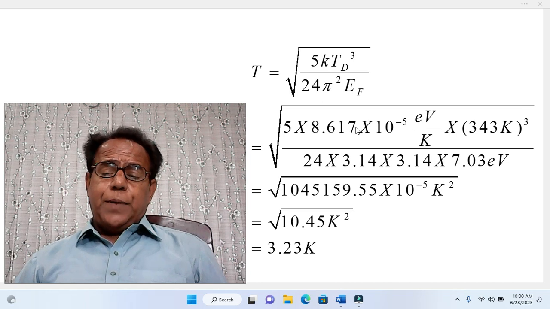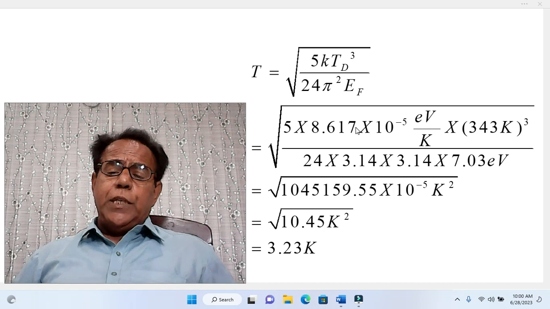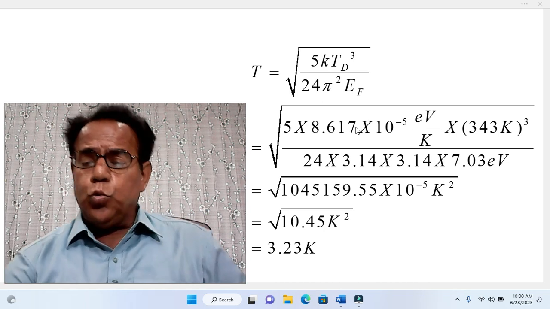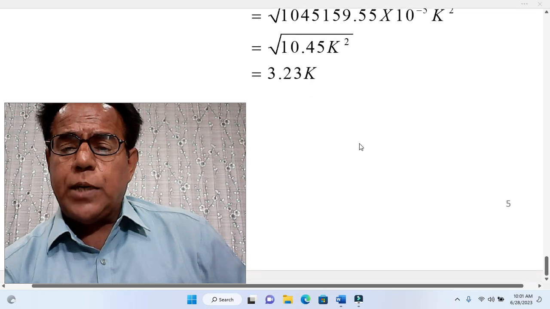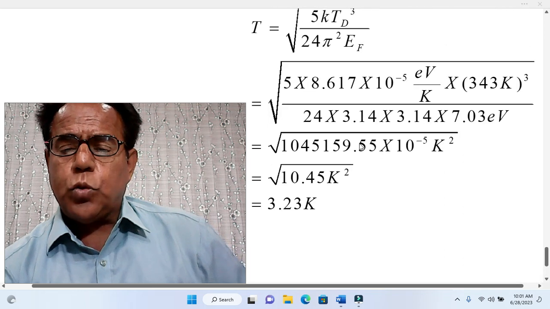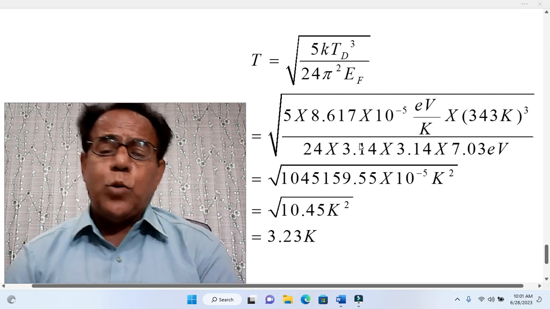Simplifying this expression, T equals 12.45 Kelvin square within square root. Taking the square root of this value, T becomes equal to 3.23 Kelvin. Temperature T equal to 3.23 Kelvin. This is the end of our problem.